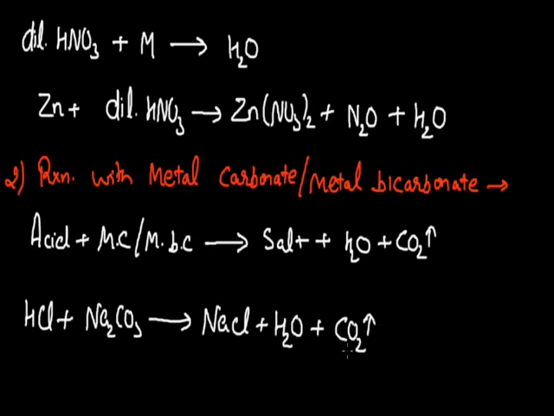Now to check whether carbon dioxide gas is released, we pass this carbon dioxide gas through lime water, and it will convert the lime water into a milky solution. If the lime water is converted into a milky solution, this proves that carbon dioxide gas has been passed through the solution.